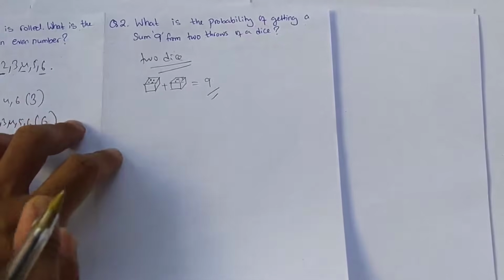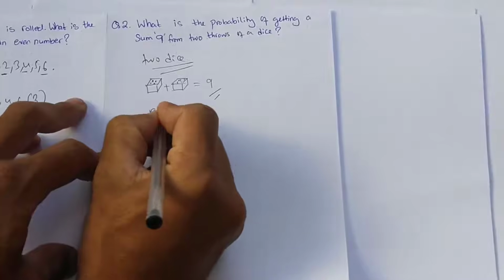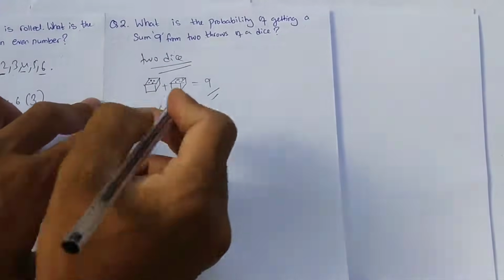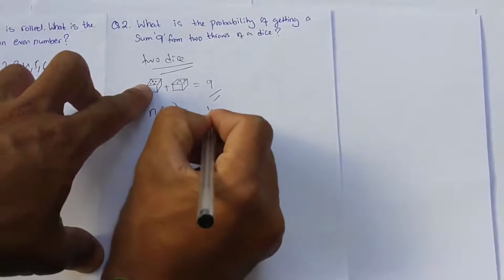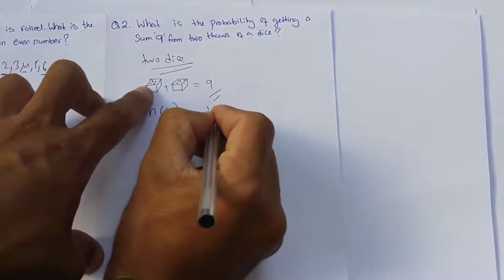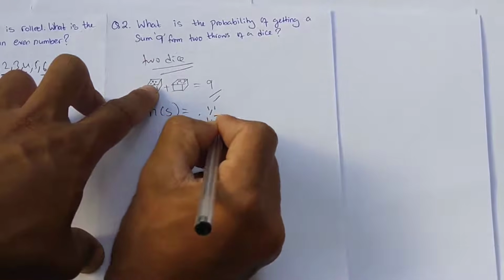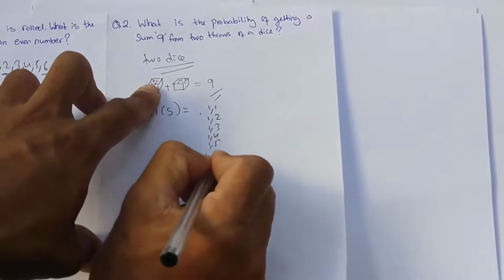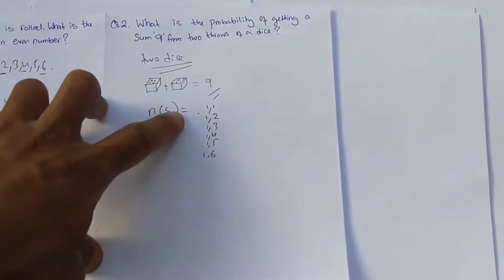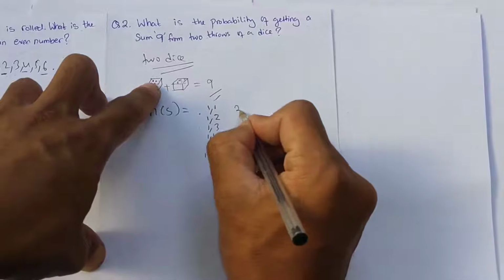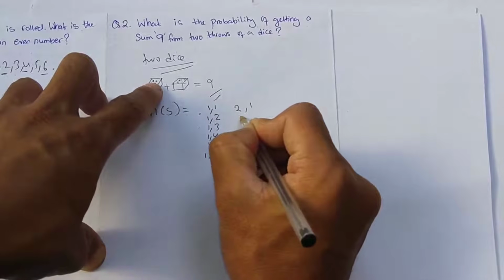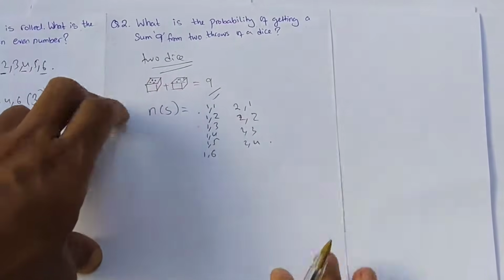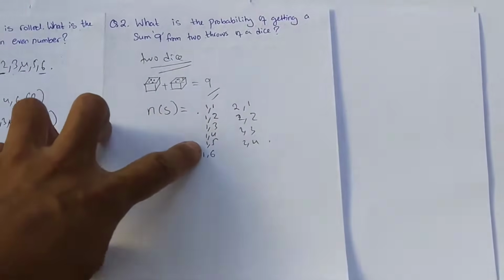When we roll the dice, we need the total number of possible outcomes. The first dice shows 1 and the second dice can show 1, 2, 3, 4, 5, 6, so that is six possible chances. Then the first dice shows number 2 and the second dice shows 1, 2, 3, 4, 5, 6.